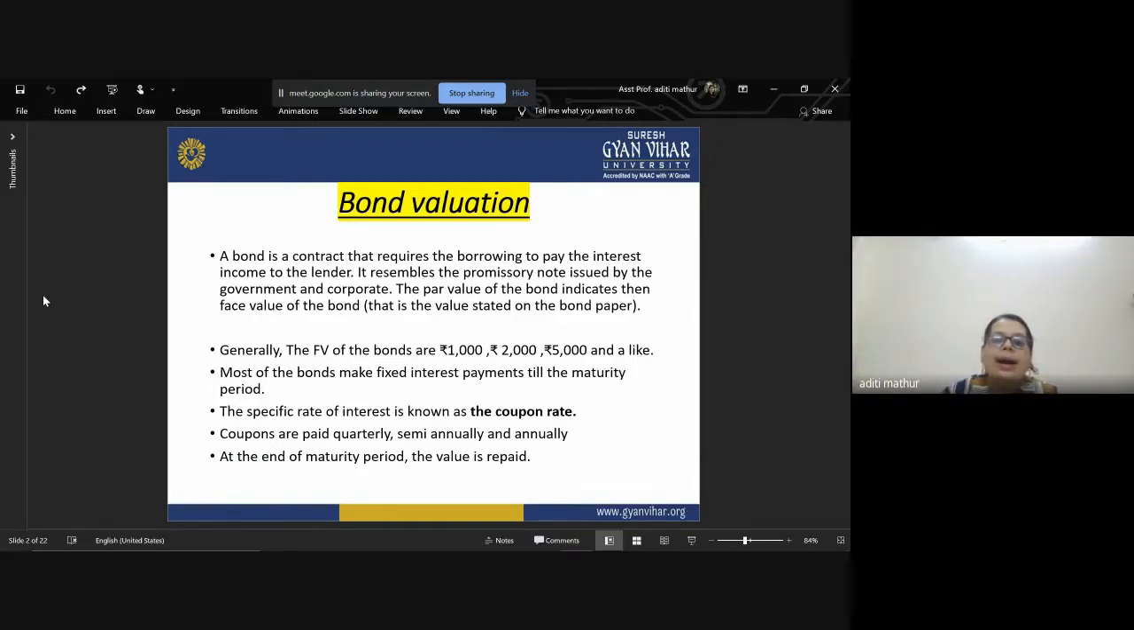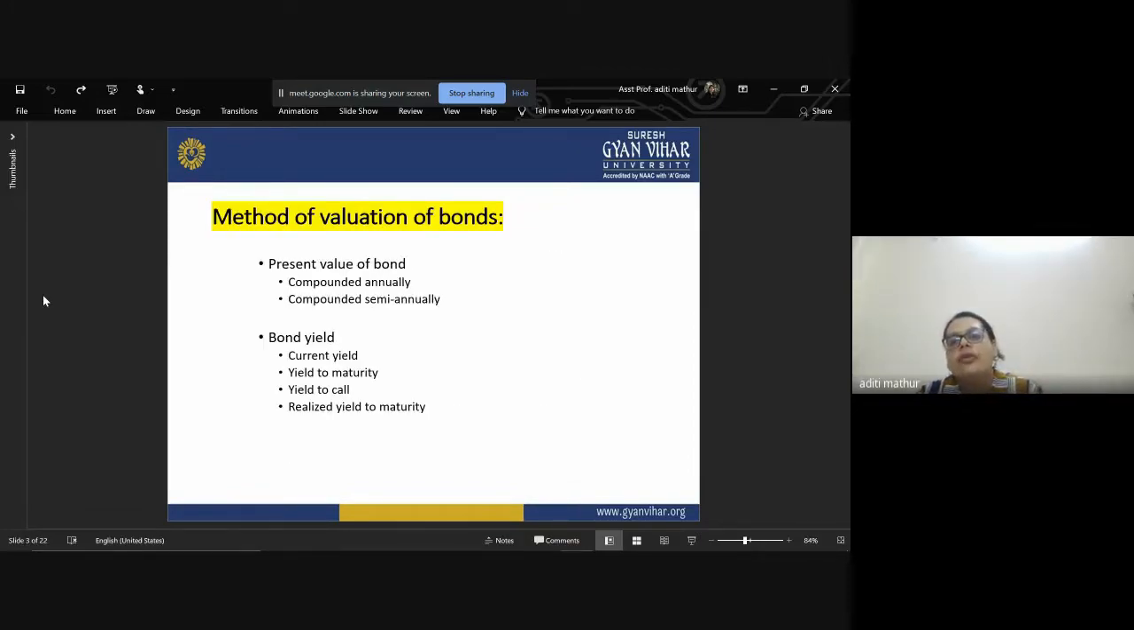Right? So it is a promissory note type security which has a par value or a face value written on that legal contract, and it is always in multiples of thousands. It has a fixed interest rate payable, and there is a maturity period associated with it. The rate is also known as the coupon rate. These coupons are payable quarterly, semi-annually, or annually, and the entire amount is repaid at the time of maturity. So now let us look at the methods of valuation of bonds.